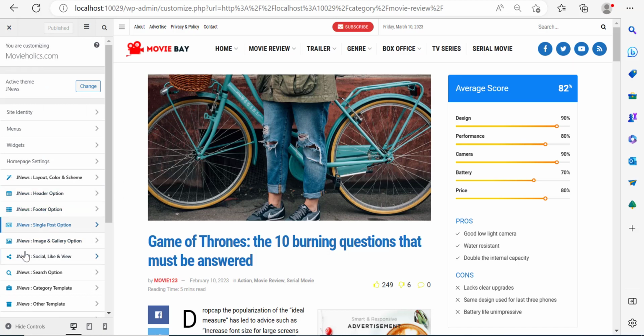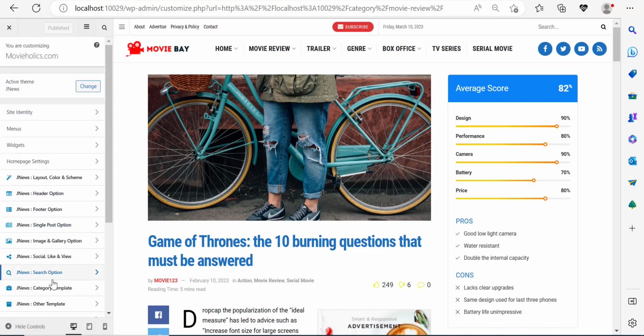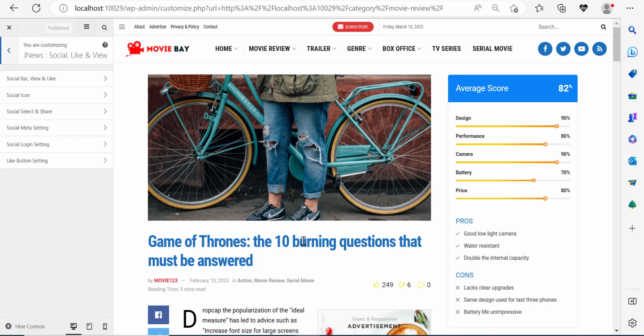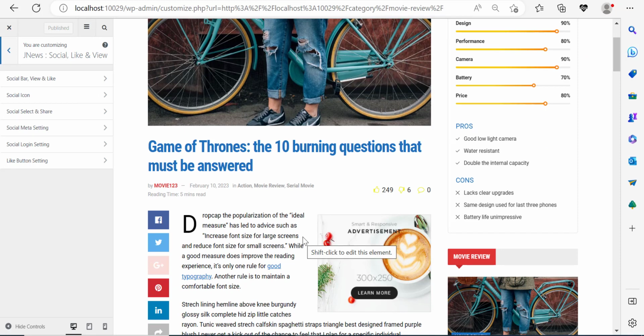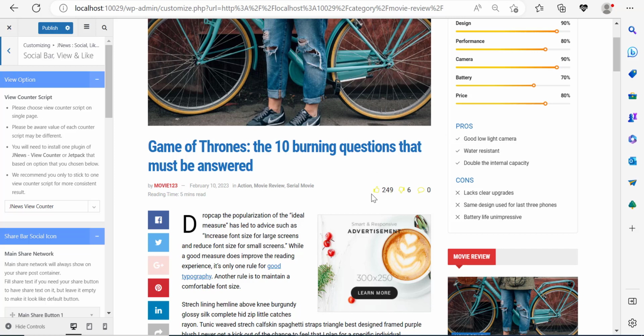Let me take you to the JNews social like and view option before we move on to the advertisement option. All right, so let's click on the social like and view. Now over here, we can fake stuff. We can say that 10,000 people liked our post, even though it might be that 0 people liked it. Let me show you how. I'm going to click on social bar, view, and like. Based on this, they're going to show a like, a dislike, and a number of comments.